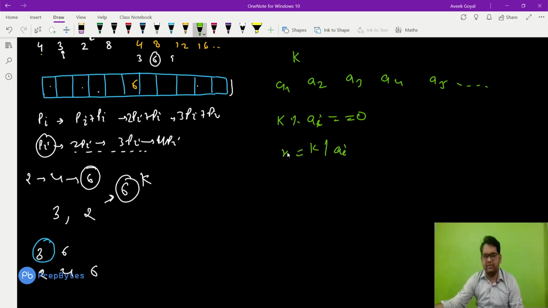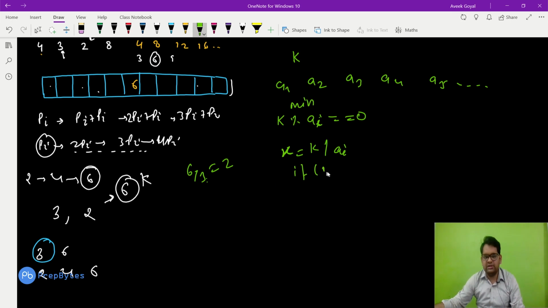Let's store it in some variable X, because 6 divided by 3 is 2. This will give us how many moves it will take for 3 to reach 6. So these are nothing but moves, and we need to find the minimum number of moves. As simple as that. So let's have a minimum variable.